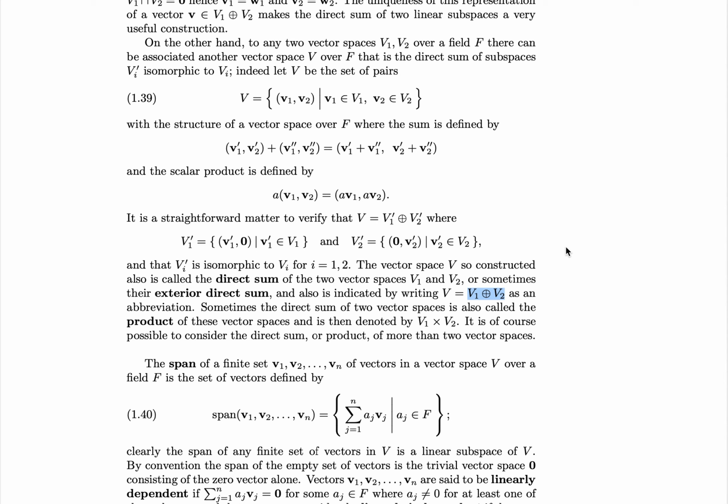All right, with that, we've completed a discussion of direct sum vector spaces in the abstract. I'll see you next time when we consider spans and linear dependence.